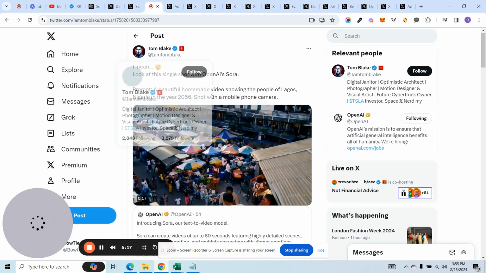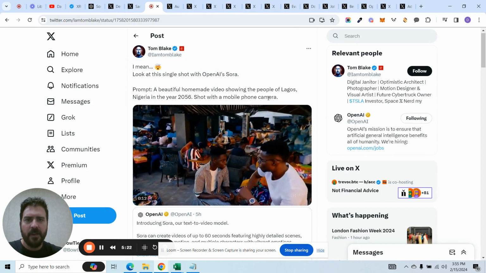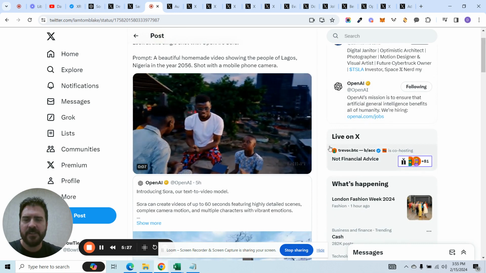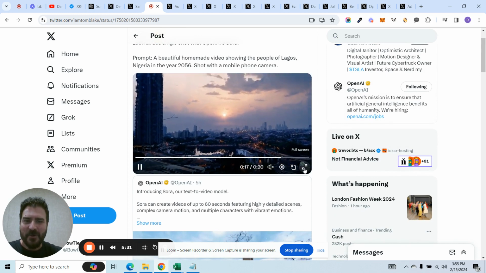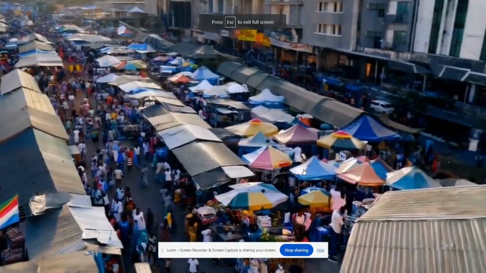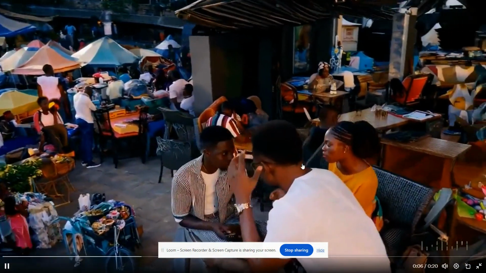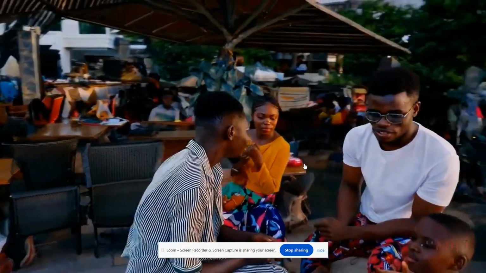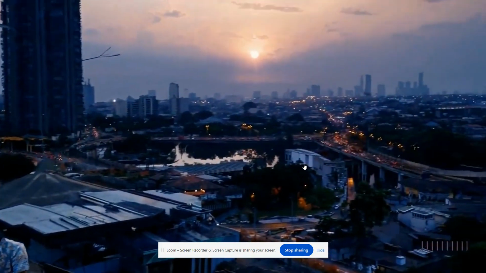So another one, this one, let's see. A beautiful homemade video showing the people of Lagos, Nigeria in the year 2056, shot from a mobile phone camera. Look how real this actually looks. It's absolutely insane. If I enlarge this screen, I don't know if you can see that, but these people look completely real and they don't even exist in real life. These are not real people. These are AI generated images of people, or what seem to be people.